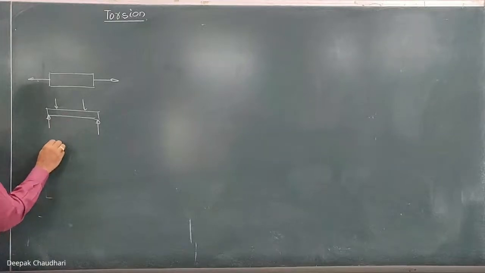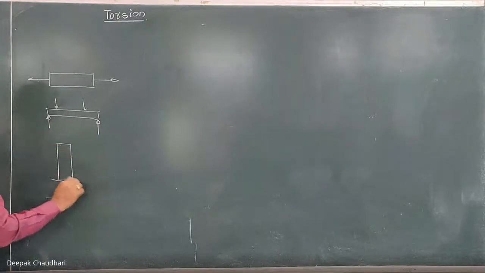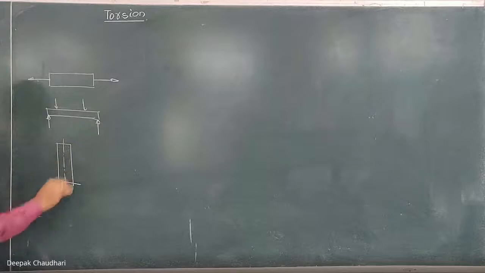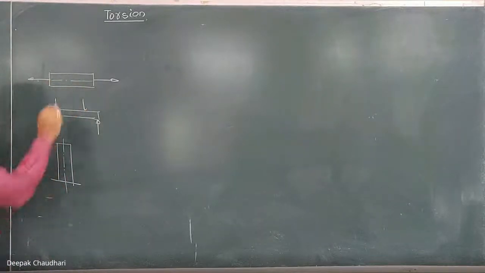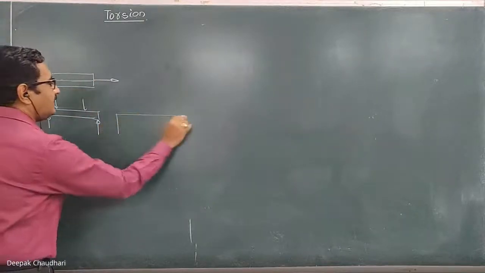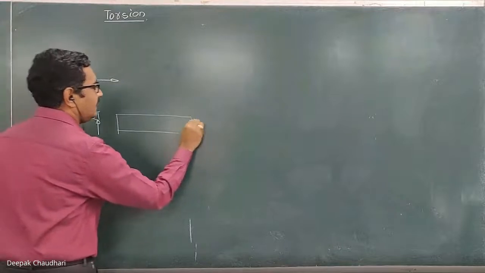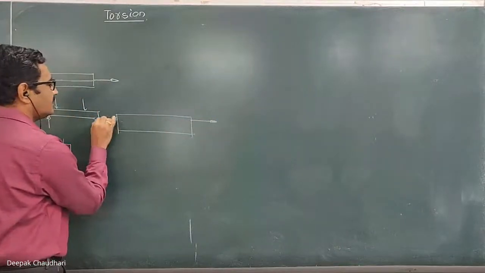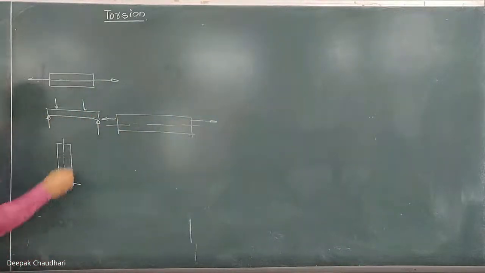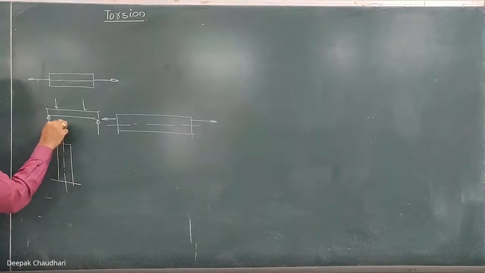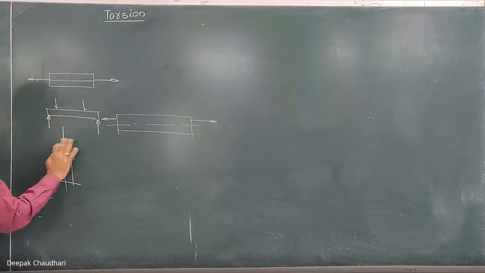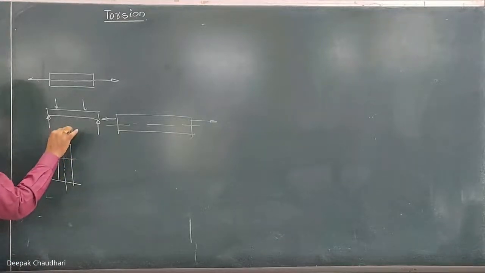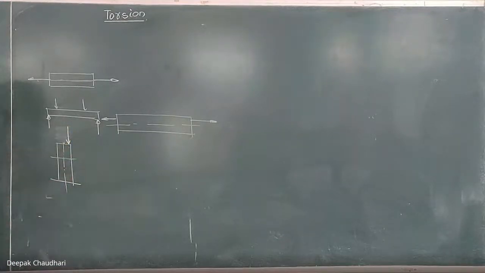One more lesson in which we have to study the stresses induced because of eccentric loading. Now this load is the axial load. Its line of action coincides with the axis, clear? But the load acting is not axial. If it is an eccentric load, suppose this is the vertical column, this is the axis. When the load acts along the axis, the compressive stresses are induced. But when the load acts with some eccentricity, that is known as the eccentric load.